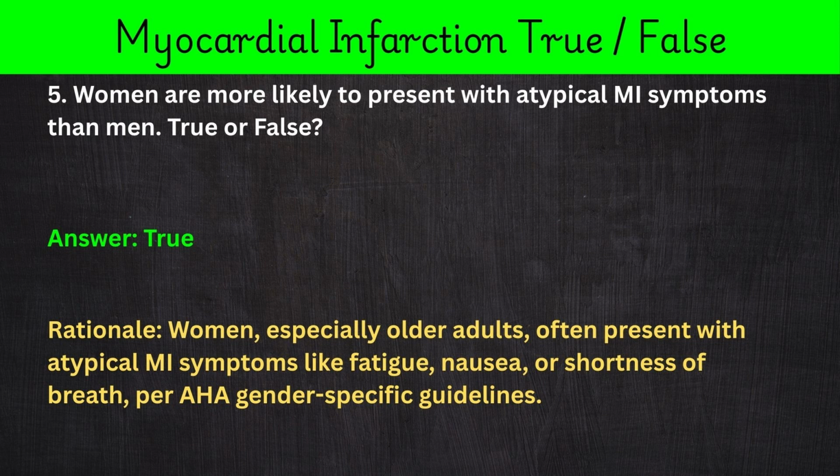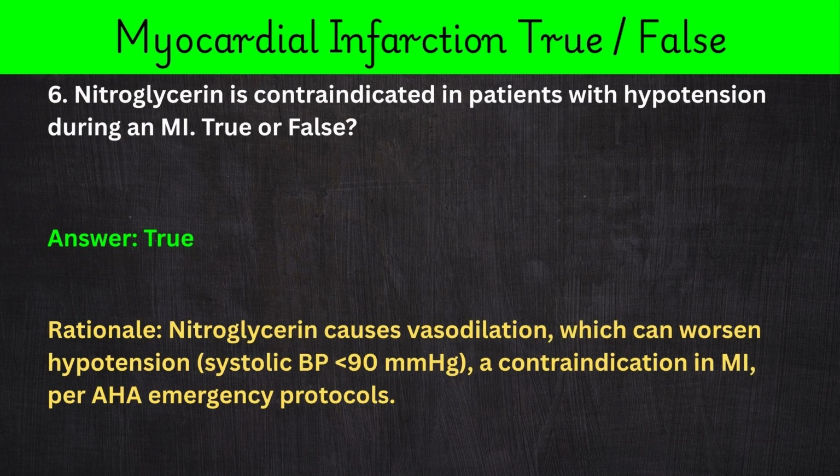Rationale: women, especially older adults, often present with atypical MI symptoms like fatigue, nausea, or shortness of breath, per AHA gender-specific guidelines. 6. Nitroglycerin is contraindicated in patients with hypotension during an MI. True or false? Answer: true.